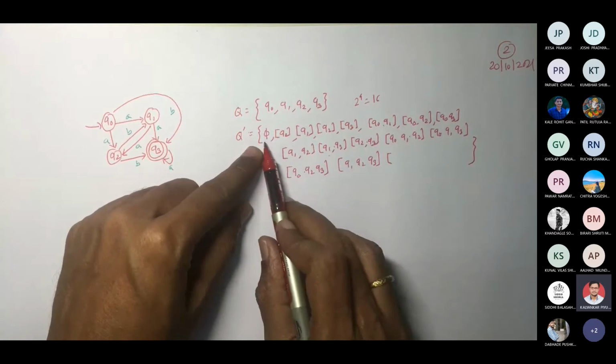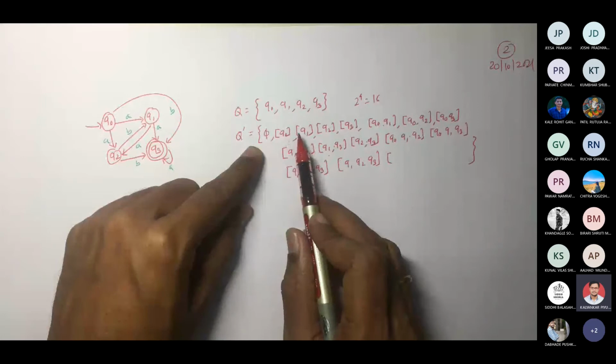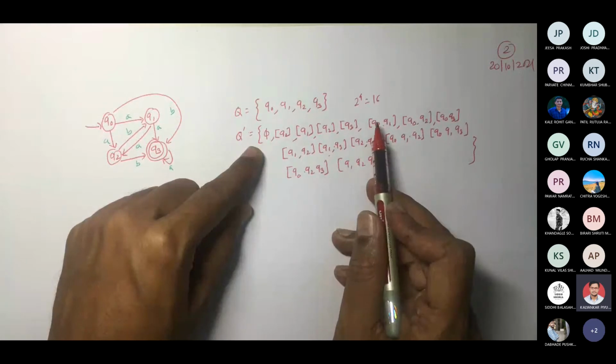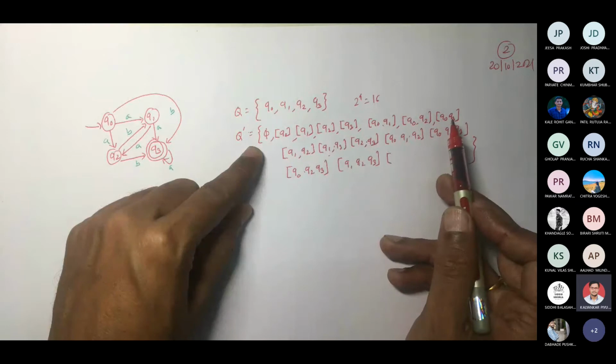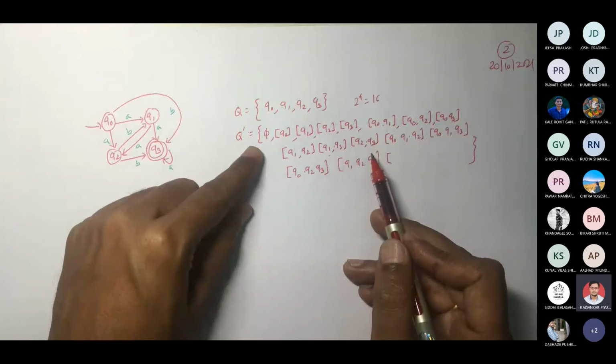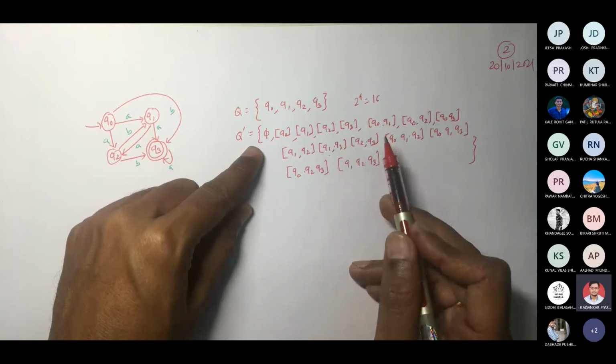We'll work with length 0, the number of elements 0. Then we took 1, so Q0, Q1, Q2, Q3. So 1 each is taken. Then 2: Q0 Q1, Q0 Q2, Q0 Q3, Q1 Q2, Q1 Q3, Q2 Q3. So all the 2-element sets are done.